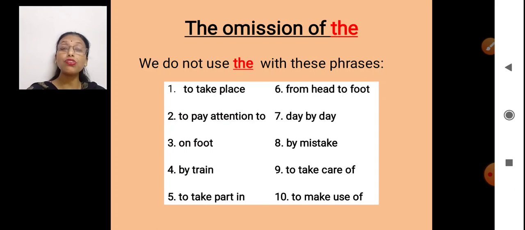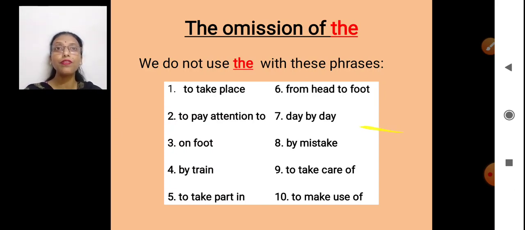Right? If I say it's good to take the care of our parents, no, that's wrong. Good to take care. To make use of. It's good to make use of the garbage. Yes? To make use, that's correct. To make the use of garbage, that's not correct. So when we are using these words as phrases, the will not come in between.